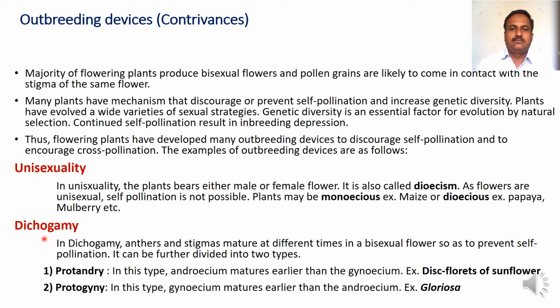Second type of outbreeding device is dichogamy. In dichogamy, anthers and stigmas mature at different times in a bisexual flower so as to prevent self-pollination. It can be further divided into two types, protandry and protogyny. In protandry, androecium matures earlier than the gynoecium. Example is disc floret of sunflower. Whereas in protogyny, gynoecium matures earlier than the androecium. Example of protandry is gloriosa.